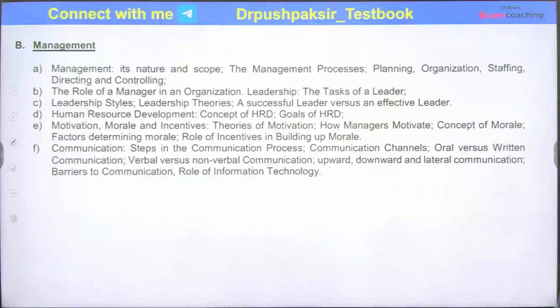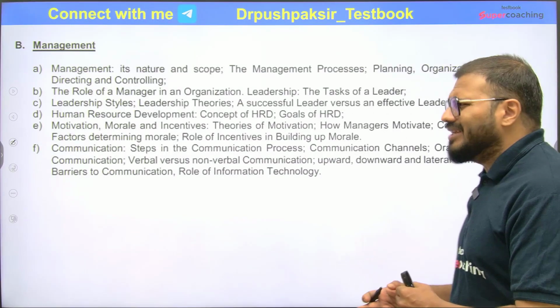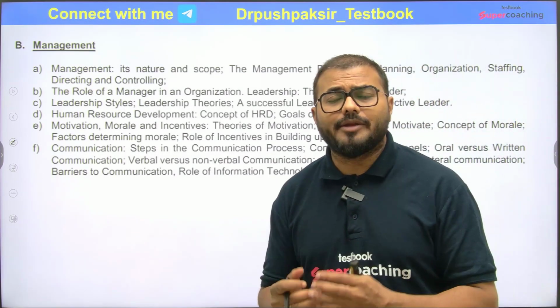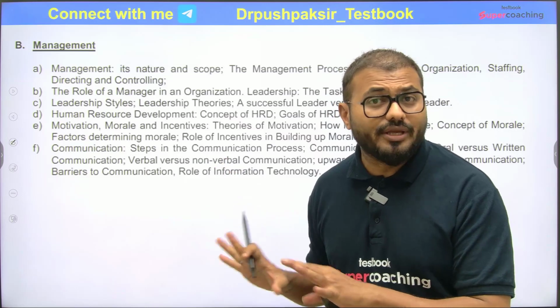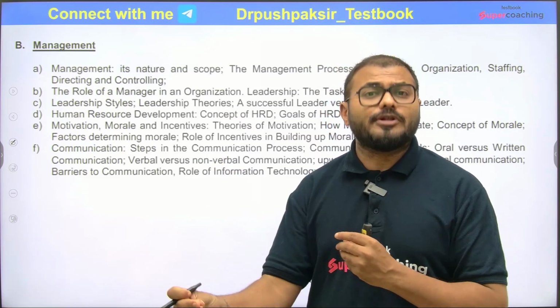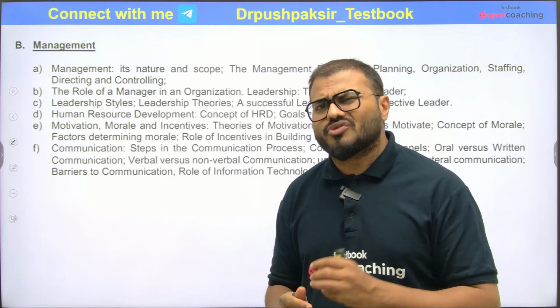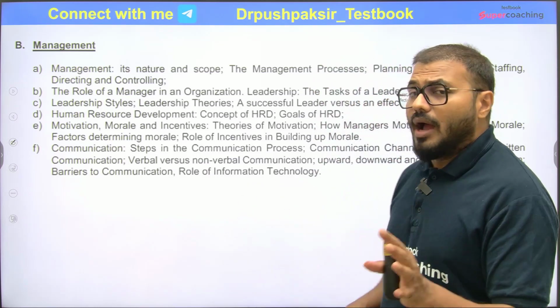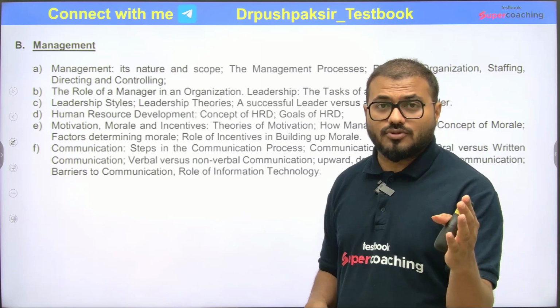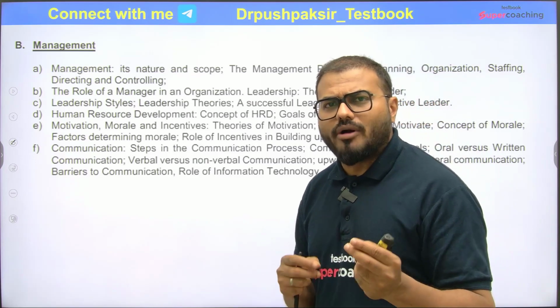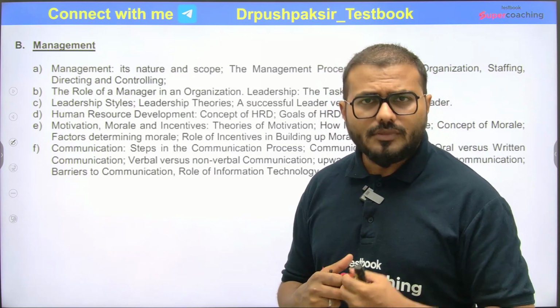Then the next thing is management. The management part is really very easy. If you are preparing for RBI Grade B, this will be a cakewalk for you. Very easy, because they are only going to ask multiple choice questions. In phase 1 as well as phase 2, there won't be any descriptive questions. So the management part will be really very easy, and this part is going to give you very good marks. So if you are a little weak in accountancy and the commerce part.